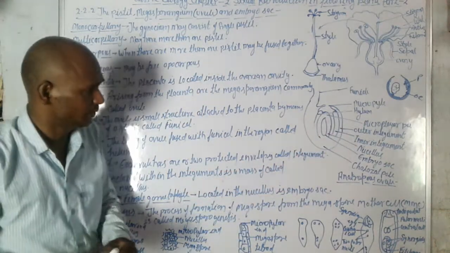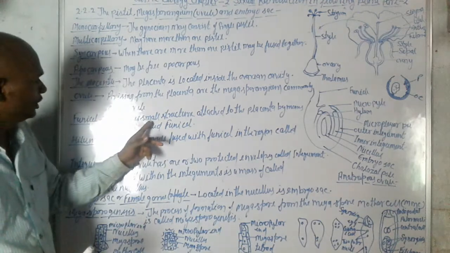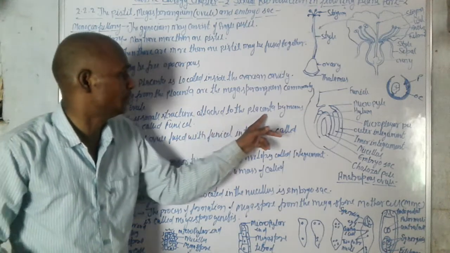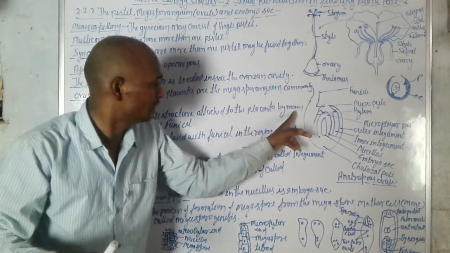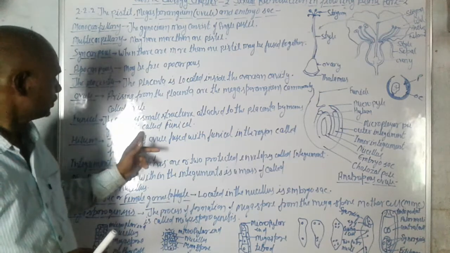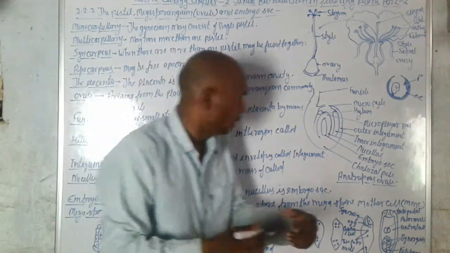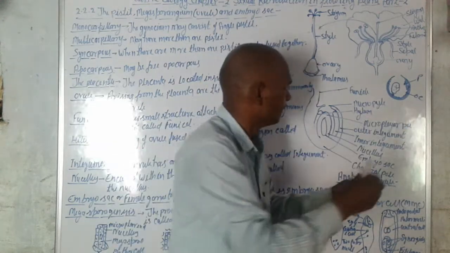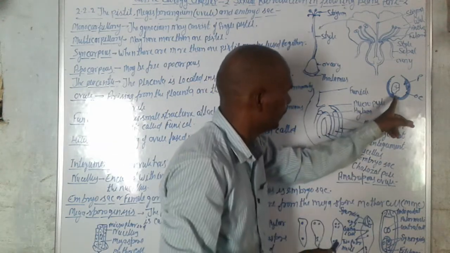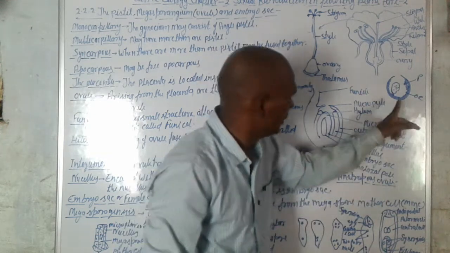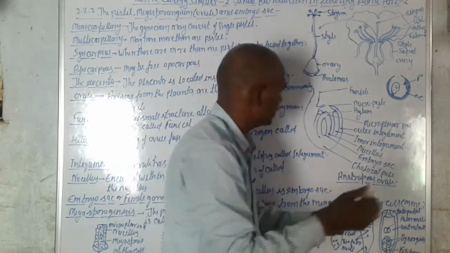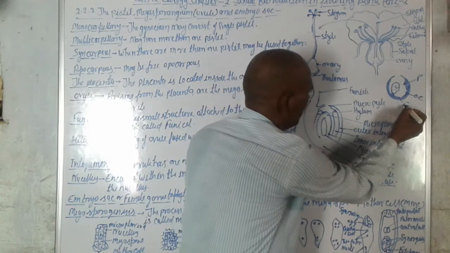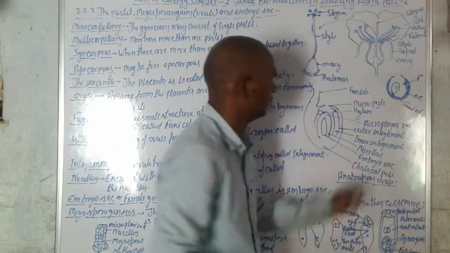Funicle. What is the funicle? The ovule is a small structure attached to the placenta by means of a stalk called the funicle. When the ovule attaches with the placenta, this is the funicle.